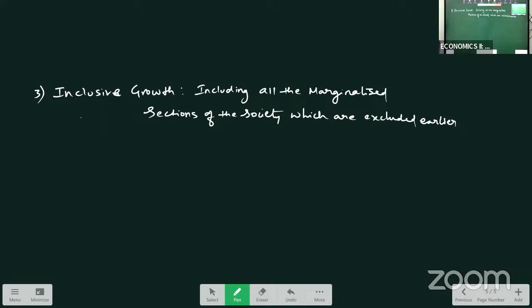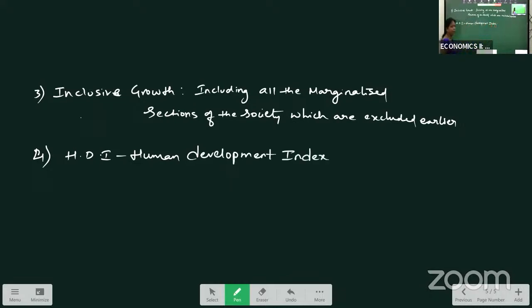Okay, then the next concept we are going to study is HDI, Human Development Index. How do we calculate the Human Development Index here? It is used to calculate the country's overall achievement. As the name itself says, development.